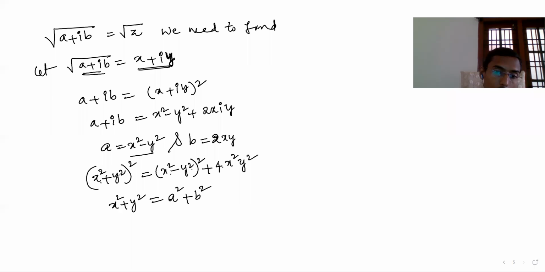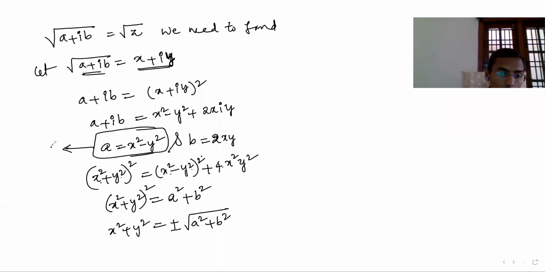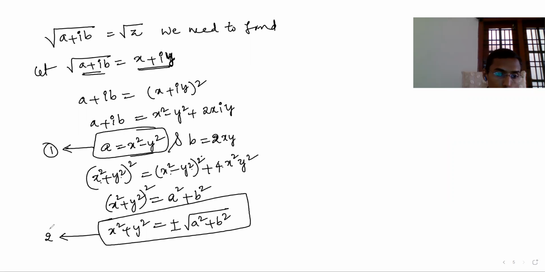X square plus y square is what? That is a plus b whole square is a minus b whole square plus 4ab. Hope you understand. Here x square plus y square equal to plus or minus root of a square plus b square. This is 1 and this is 2.